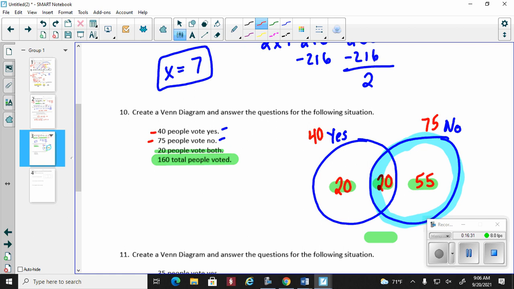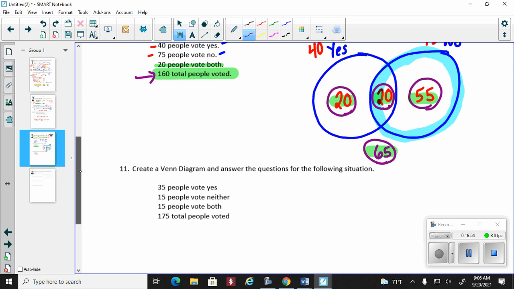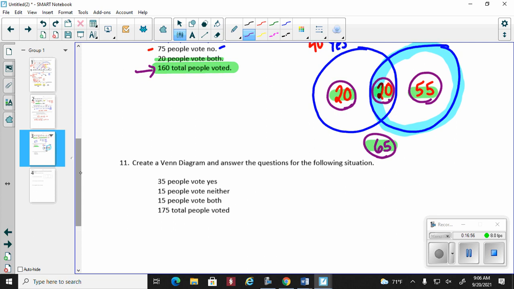Now, at this point in time, this is where students screw up because for some odd reason, they just like, I don't know what to do next. Remember, guys, I said it at the very beginning. This number, this number, this number, and this number all add up to 160. So a simple add, subtract: 160 minus 20, minus 20, minus 55. You get 65 neithers. All right. So there we go.